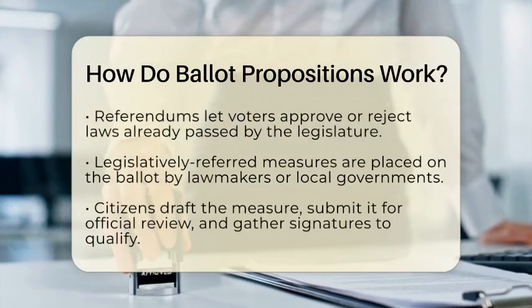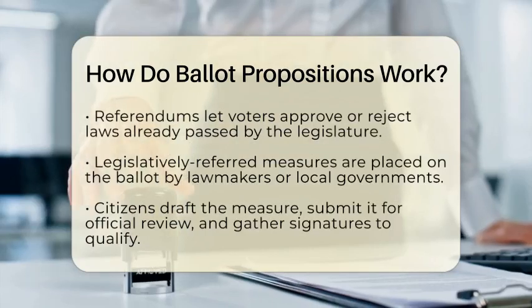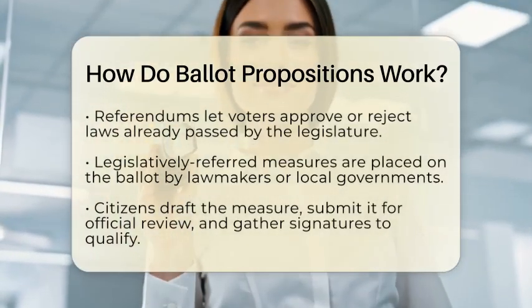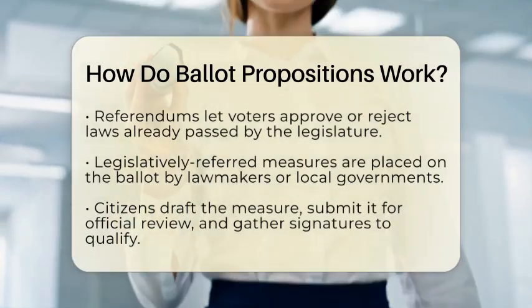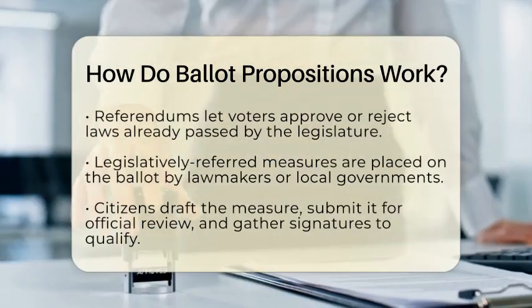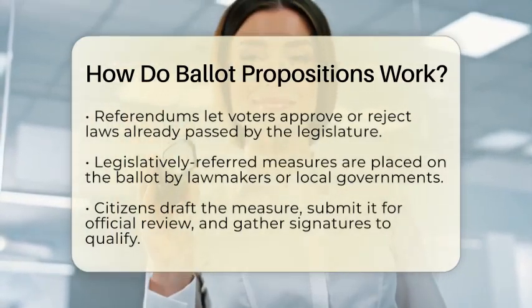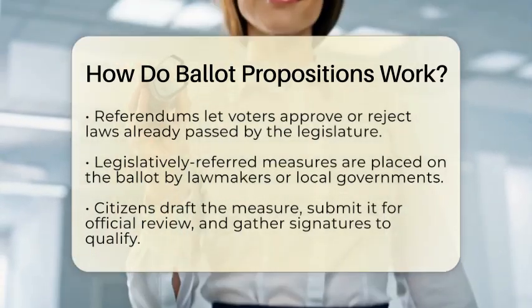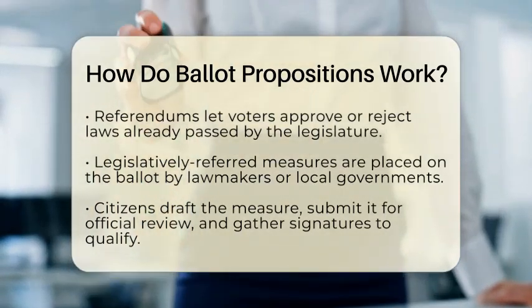The second type is referendums. These allow voters to approve or reject laws that the legislature has already passed. Some referendums are mandatory for certain laws, while others are optional and started by citizens to veto laws they disagree with. The third type is legislatively referred measures, which are proposals placed on the ballot by the state legislature or local governments for voters to decide.